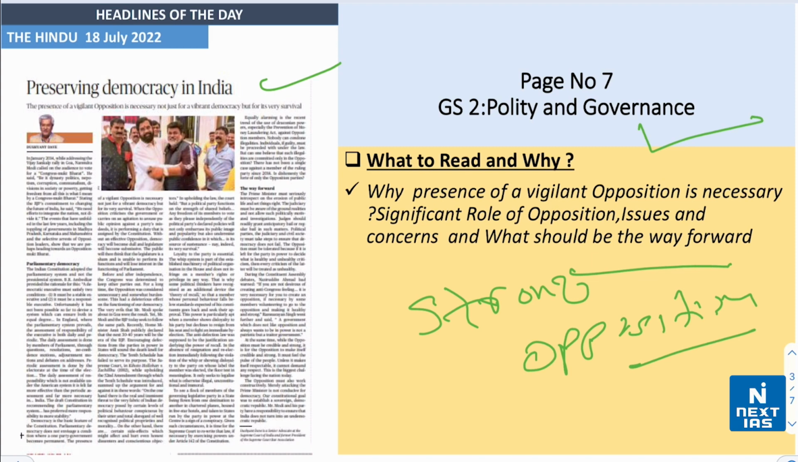So what should be the way forward? Opposition must be credible, strong. It is for the opposition to make itself credible and strong, right? Opposition must also work constructively. Merely attacking the Prime Minister is not conducive for democracy. Our constitutional goal was to establish a sovereign, democratic and republic country, right?